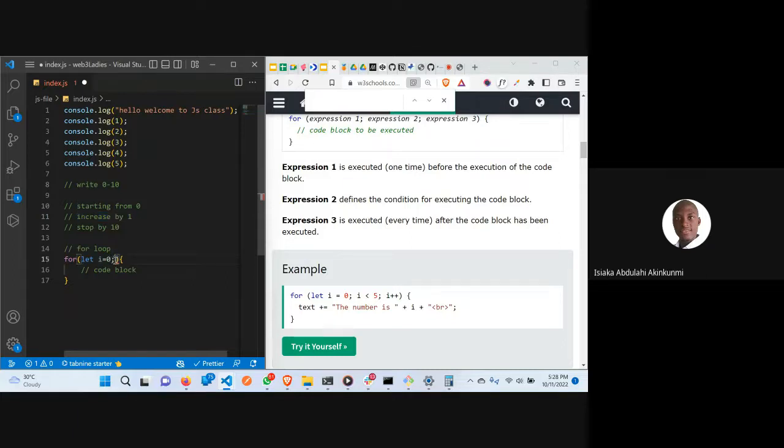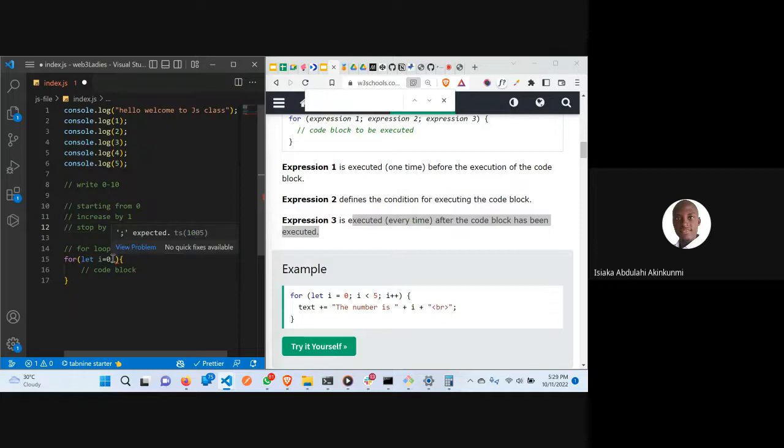Okay, now there are three conditions. The first one is the one that is going to run at the beginning of the block. The condition of executing this block is the next one. And the last one is the one that will be called every time. So the second one now is, at which condition will this one stop? It's going to stop at 10.